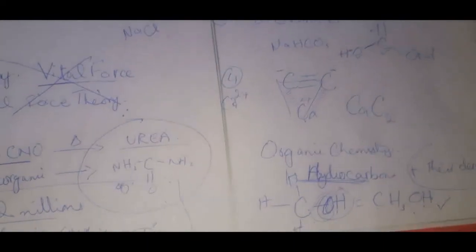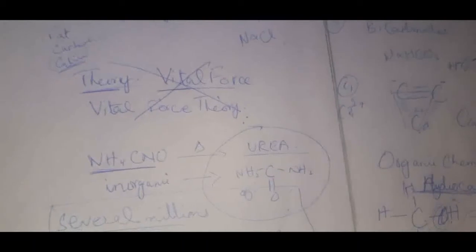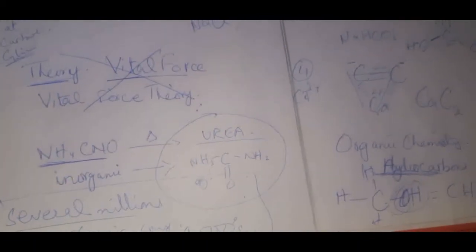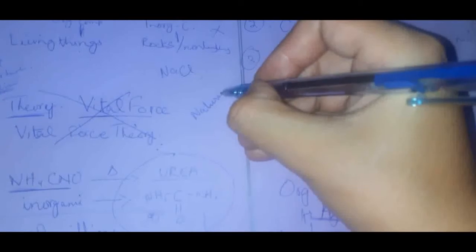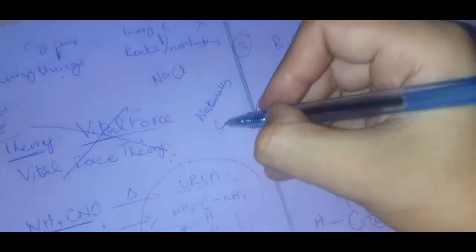So I think it was all for today. It's enough. Just try to understand them, and don't forget that organic compounds can be of two types on the basis of their origin: some are naturally occurring organic compounds and some are synthetic.